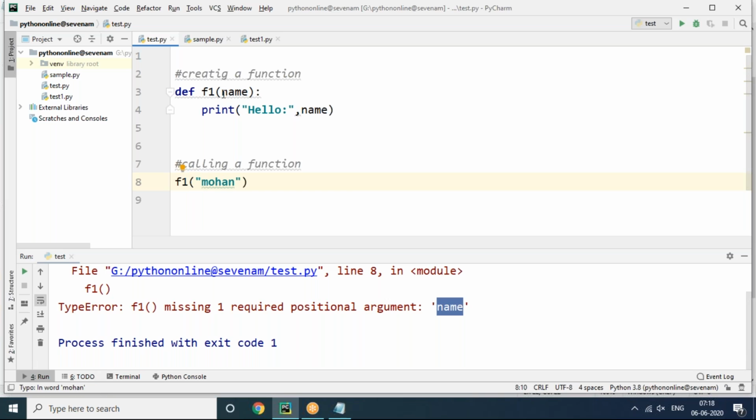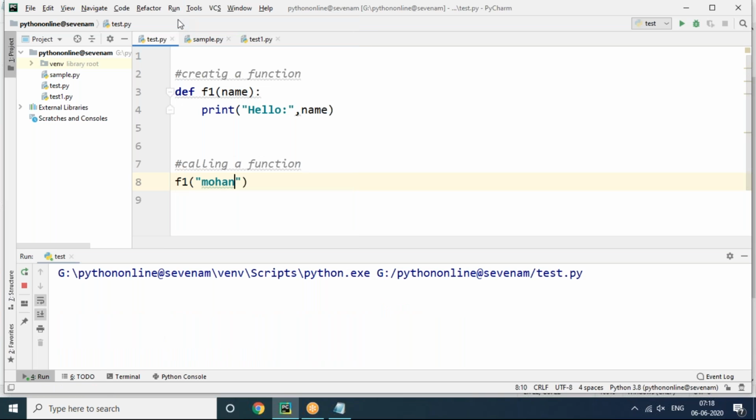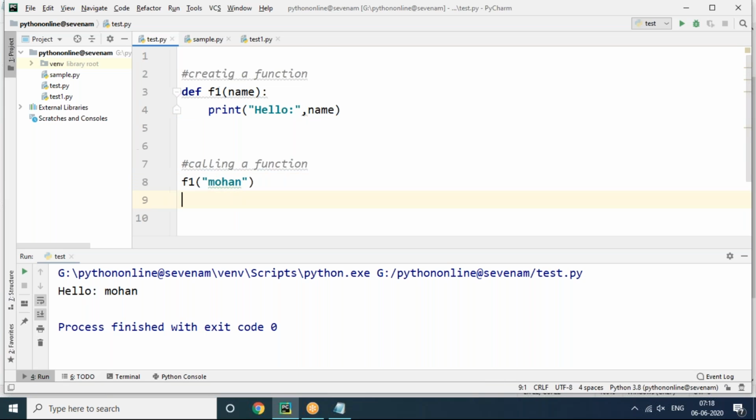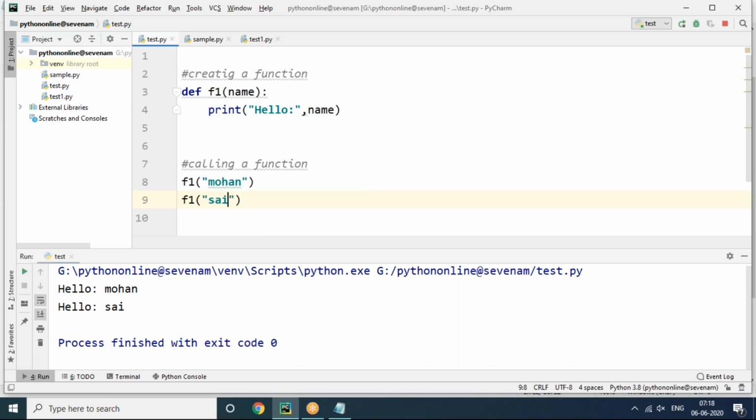So I'm going to pass the name, like Mohan as my input, so the function will work: hello Mohan, it's saying like this. And even if you want to say hello to someone else, then we can say Sai, then run: hello Mohan and hello Sai, like this it's coming. Understand? So this is a function with a parameter. One parameter is there, and this is called the parameter name. And you can even take these values as input at running time also, no problem.